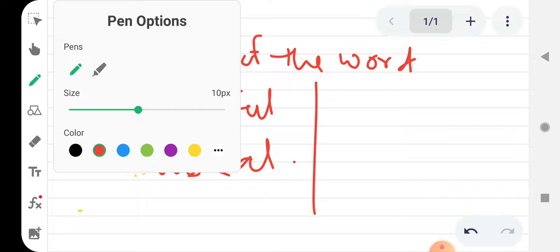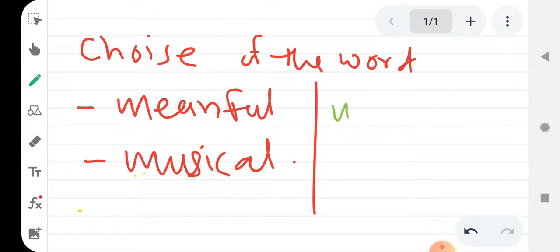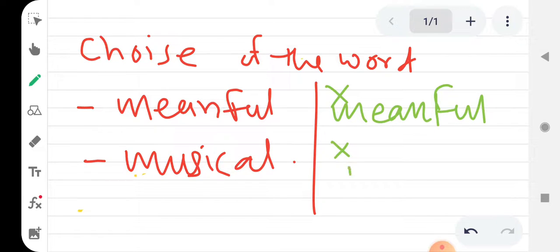Earlier, the words were not that much meaningful. In earlier lyric, words were not meaningful, and the words were not also musical.